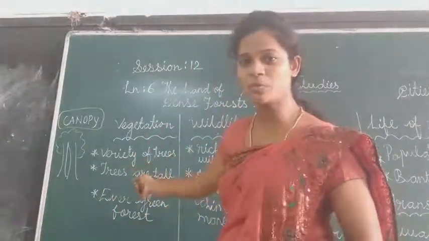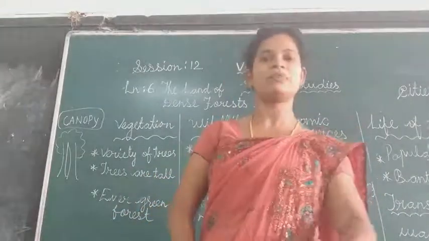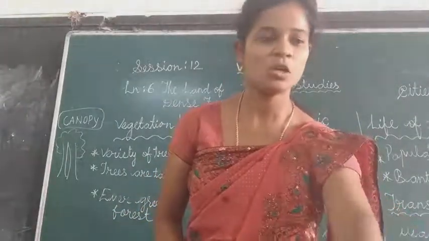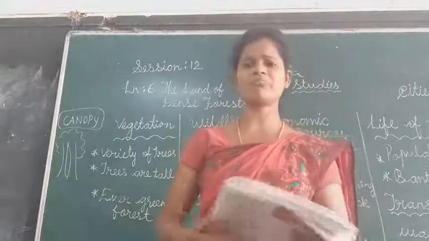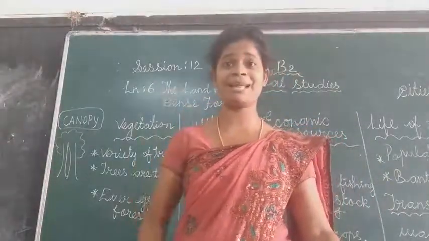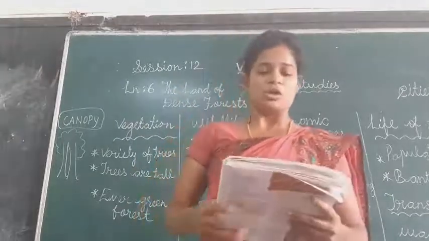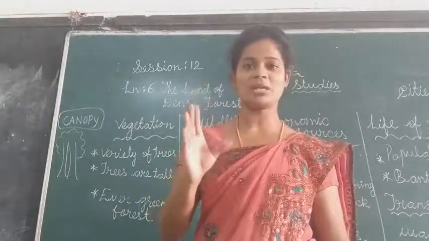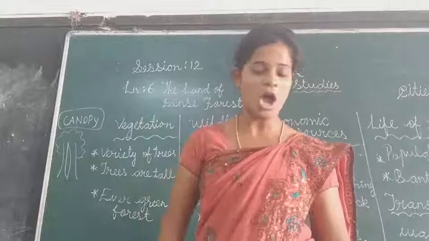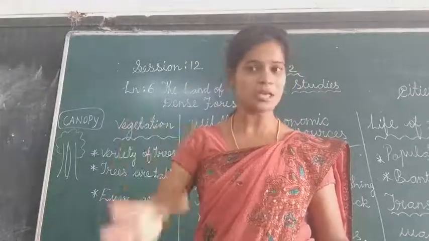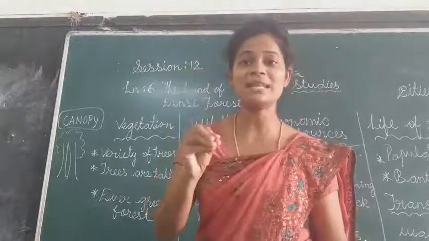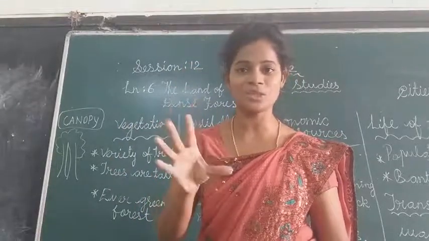Vegetation, can you all see the board? Vegetation means the plantation. The region is very hot. I told you the region is very hot. So trees and plants grow very quickly because sunlight is important for the plant to grow.